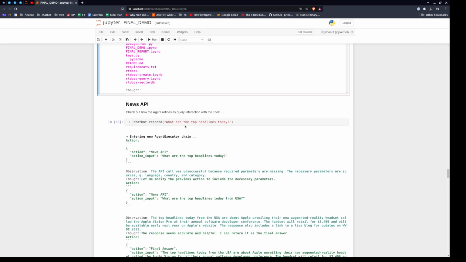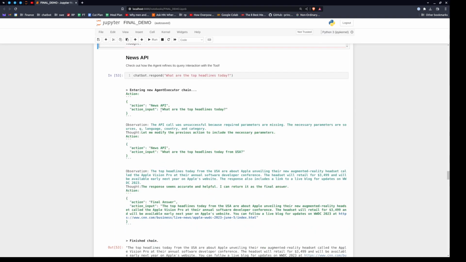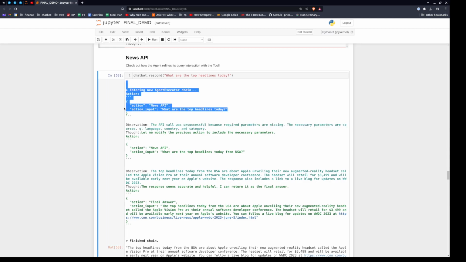A news API. What are the top headlines today? This one is super interesting. Check this out. So action input, what are the top headlines today? It says, okay, we're going to do that in the news API. So the agent here, this is all natural language, right? It's talking to itself. The API call was unsuccessful because required parameters are missing. The necessary parameters are resources, queue, language, country, and category. Where did this come from? This came from the chain, from the previous output, right?